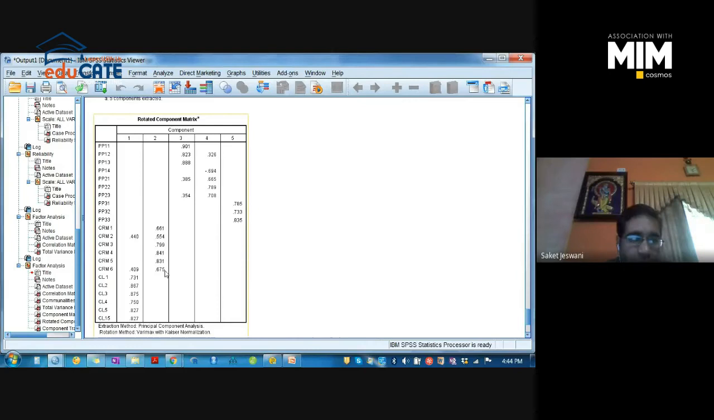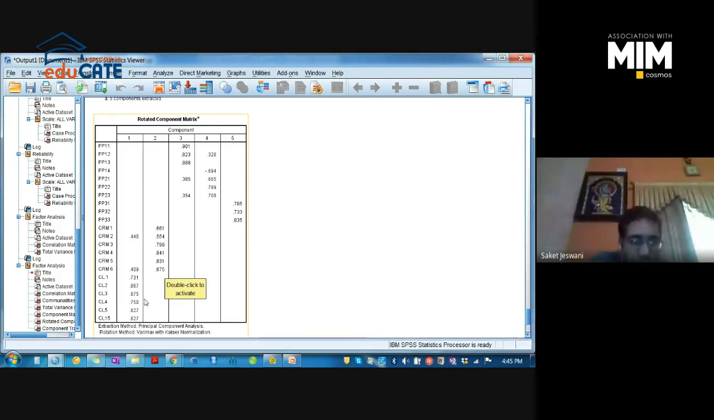Check for CRM. CRM1 is good enough under component 2. CRM2 not okay, the difference is less, okay? CRM3 is okay, 4 is okay, 5 is okay, 6 is also not okay, the difference is less in component 2, right? CL1, 2, 6, all the components are good enough. You can accept, because all the items are coming under factor 1, okay?